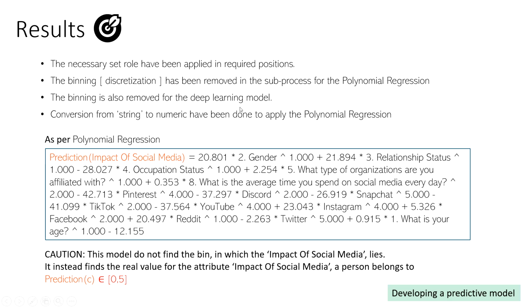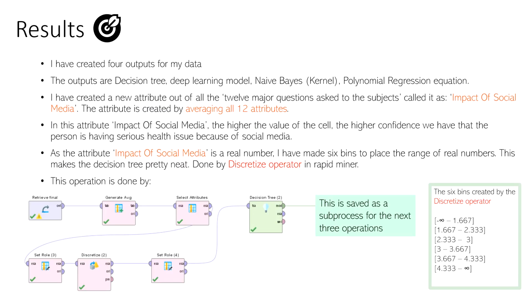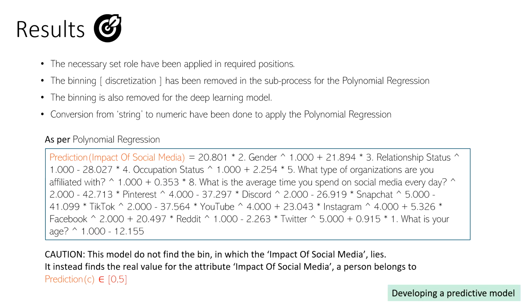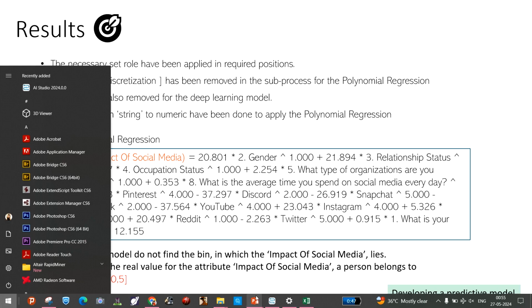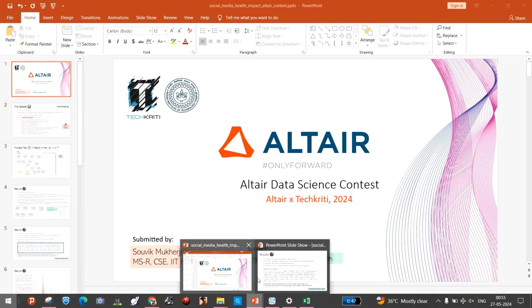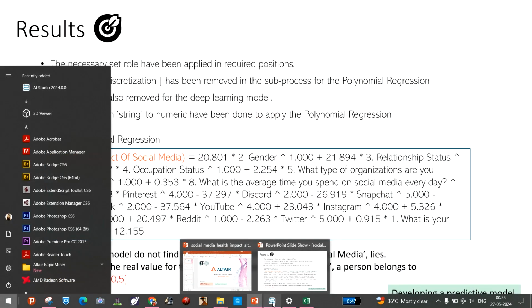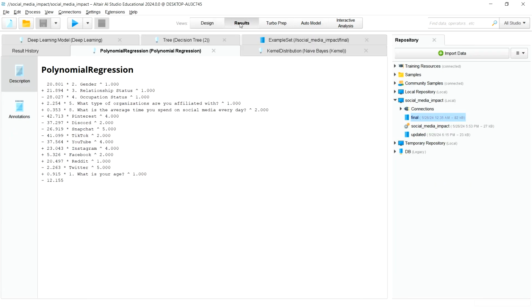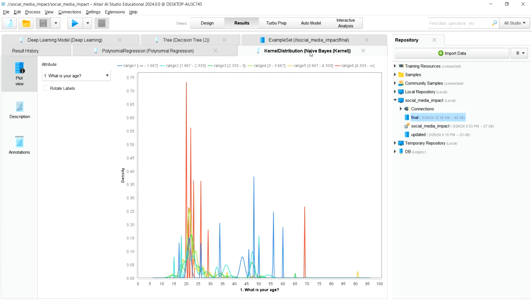So in case of the predictive model of polynomial regression, the answer will be a real number. So it is what we were having before converting into bins. Only the polynomial regression and the deep learning model will give the real number output, and the rest will not give real number output. So let me show you the results which we have generated. This was the polynomial regression, and now we have the naive bayes.